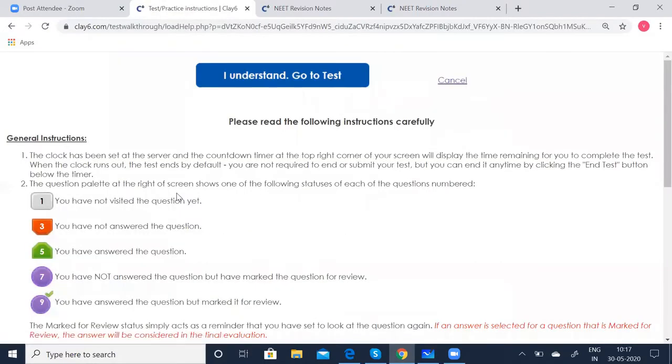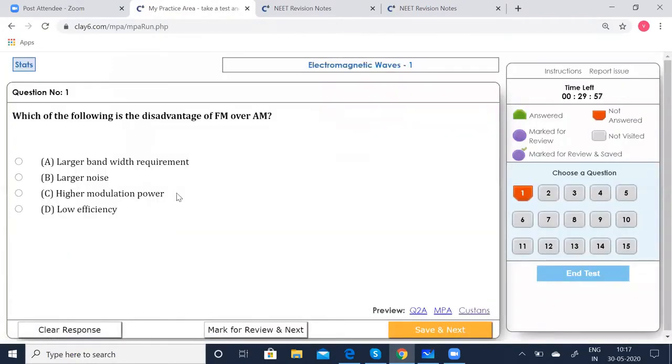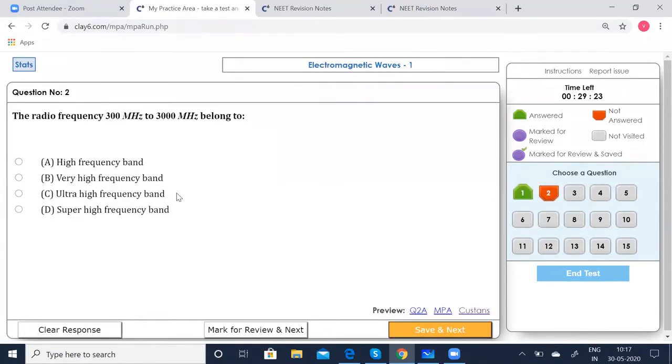Take test. Understand. Go. Which of the following is the disadvantage of FM over AM? FM is frequency modulation and AM is amplitude modulation. The options are: the larger bandwidth requirement, larger noise, high modulation power, low efficiency. The disadvantage of FM over AM is that FM requires a very large bandwidth, say about 15 times that of AM. So it requires large bandwidth. So save that, go to the next.